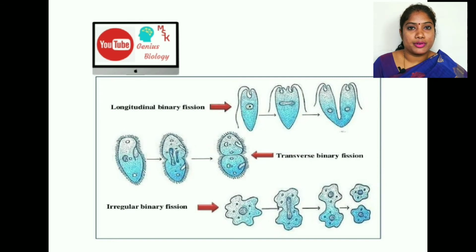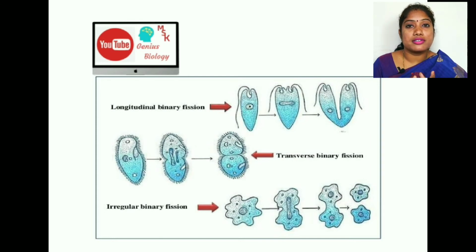Here we are talking about, understand? So how is it dividing? Example, take amoeba. Amoeba is unicellular, having a very irregular shape. In amoeba, the nucleus is there and the cytoplasm. First the nucleus will get constrictions and then the cytoplasm.